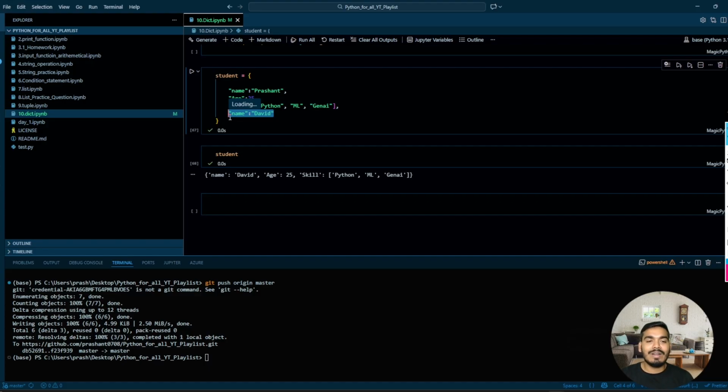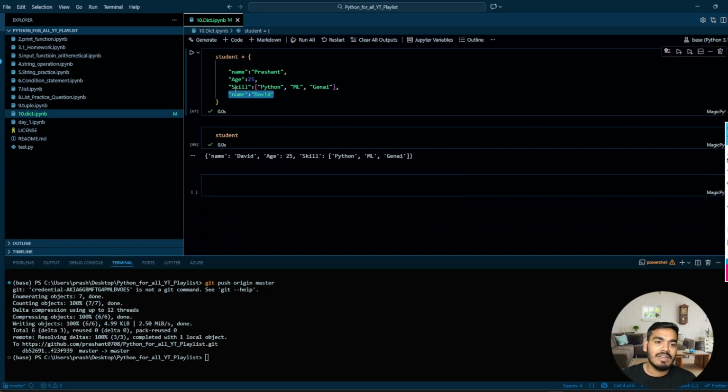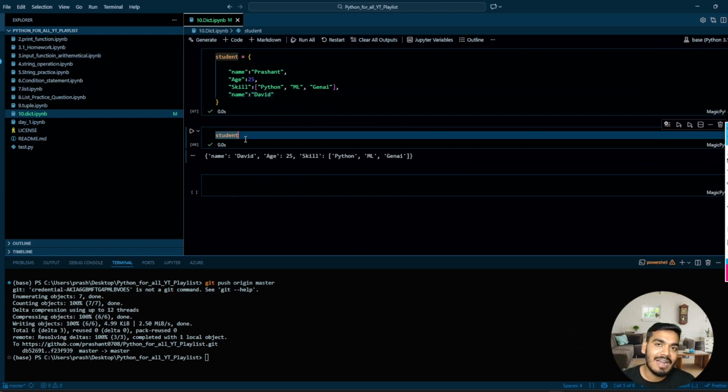Correct. So you understand what is dictionary. Now the important part is why do we need a dictionary? We already have a list, we already have a tuple and other data types. Then why do we need a dictionary? So whenever you go for full-fledged software development, or whenever you see any kind of application, we always see that data flows from your client to server. Client is nothing but your front end, to the back end.